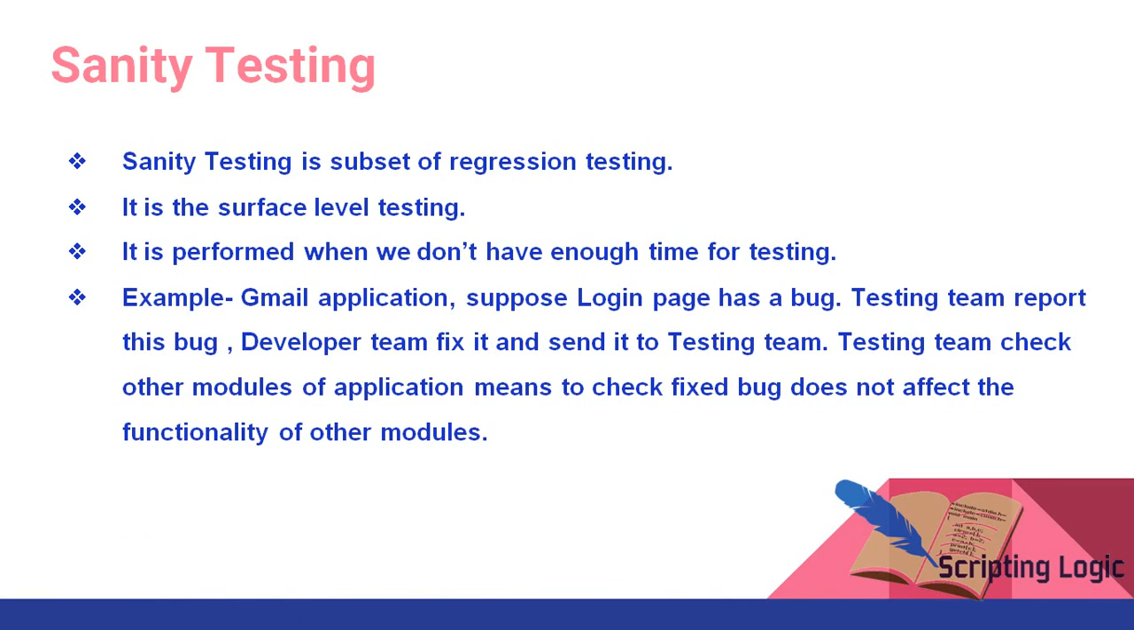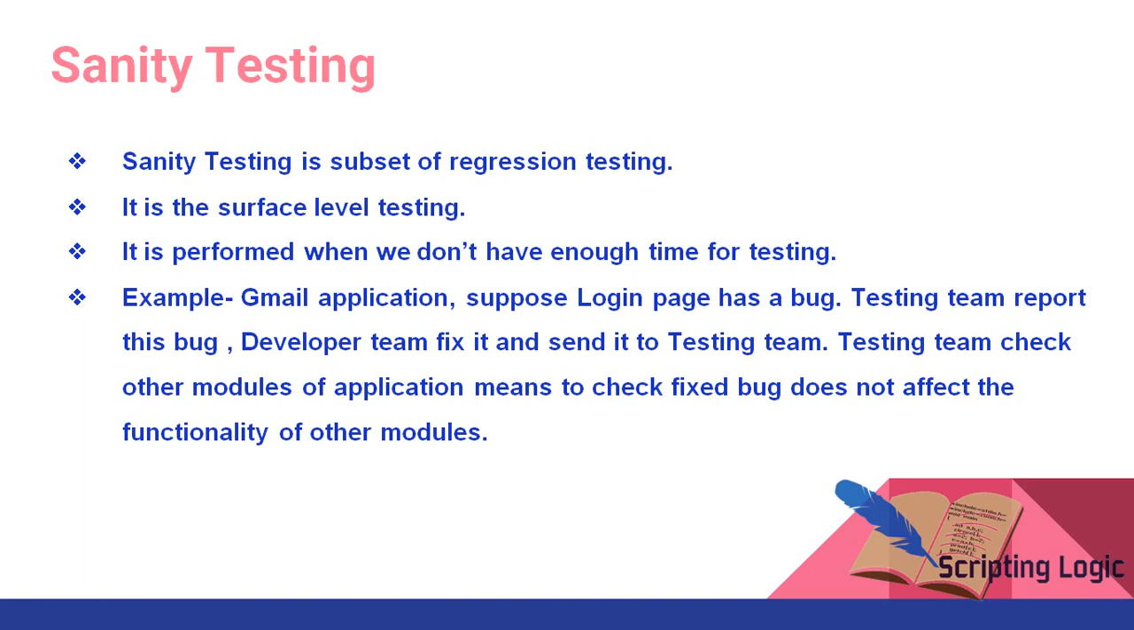Example, Gmail application. Suppose a login page has a bug. Testing team reports this bug. Developer team fixes it and sends it to the testing team. Testing team checks other modules of the application, means to check that fixed bugs do not affect the functionality of another module. Right? This is fine, but when we build, we deliver a proper build, we do sanity testing. Means this is a positive kind of testing, wherein we check before delivering whether all functionalities are working or not.